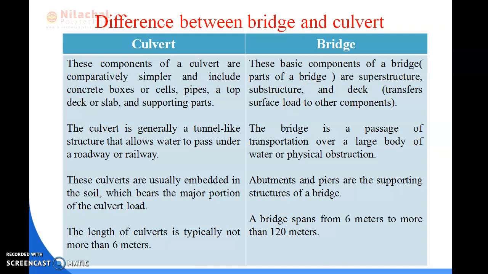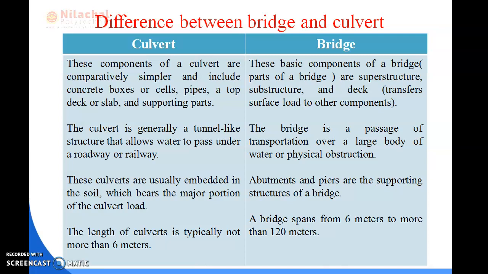The culvert is generally a tunnel-like structure that allows water to pass under a roadway or railway. The bridge is a passage of transportation over a large body of water or physical obstruction.